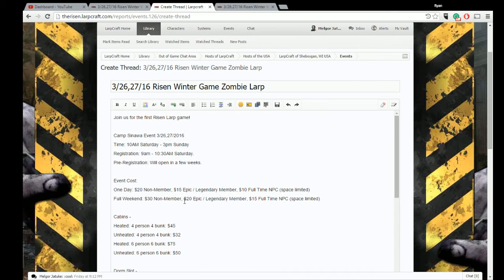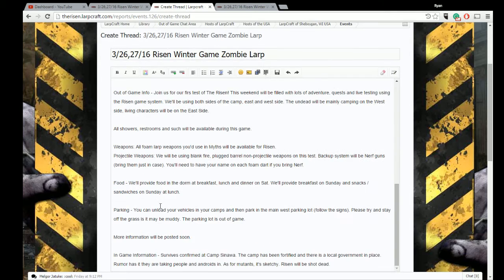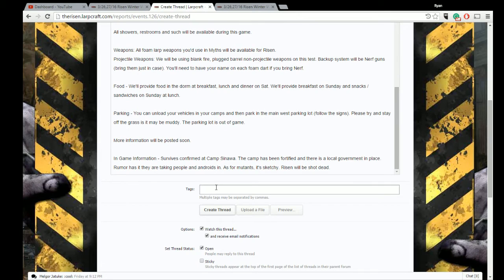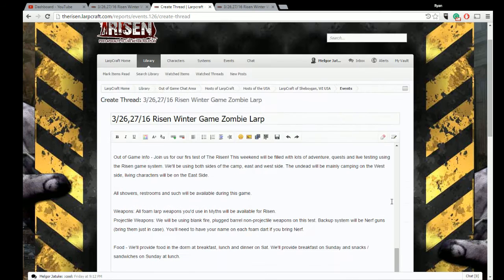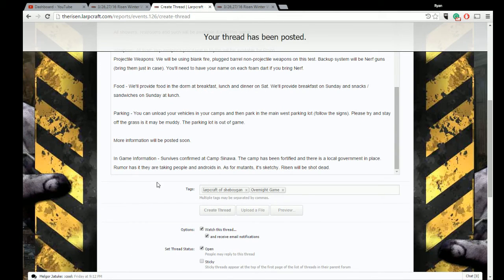Now you can put a lot of information here. You can put almost nothing in here. Basically, we're just going to want to have a tag of your area. So anytime you do something, you want to definitely tag it with your host and then what type of event it is. Overnight game. Let's put that. That way, if anybody searches overnight game or whatever, it'll come up. Now you can put more than that, but we need at least one tag, which should be Larpcraft of wherever you are. Okay, so the first thing is we're going to make a forum.